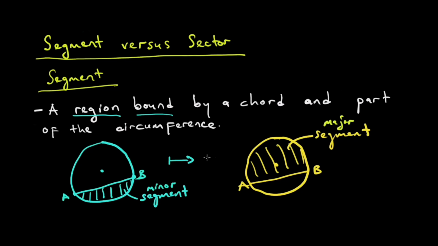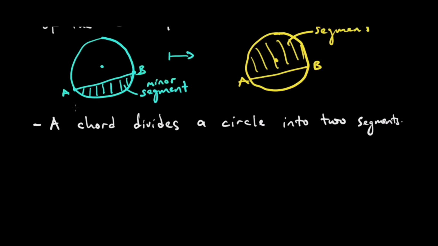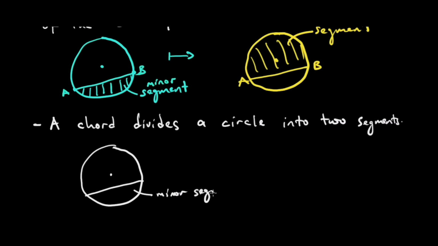Let us put this point down. Saka point irungu explain zvatabva kutsanangura kuti a chord divides a circle into two segments. Saka ma segments aya tikada kumabatanidza tinenge takuisa our circle here, center. Let us say we have this chord. Saka chord E, this is going to be the minor segment, and this is going to be the major segment. The major segment. Those are what I've explained just recently.